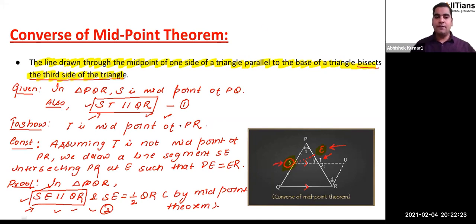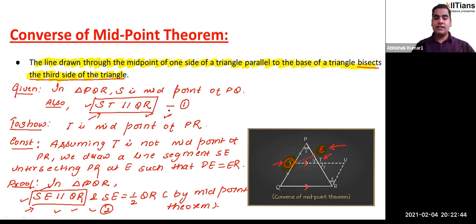But is it possible for two different line segments to be parallel to the same line segment, provided that they both have one common endpoint? That is possible only in one situation, guys, right or not? And what is that situation?